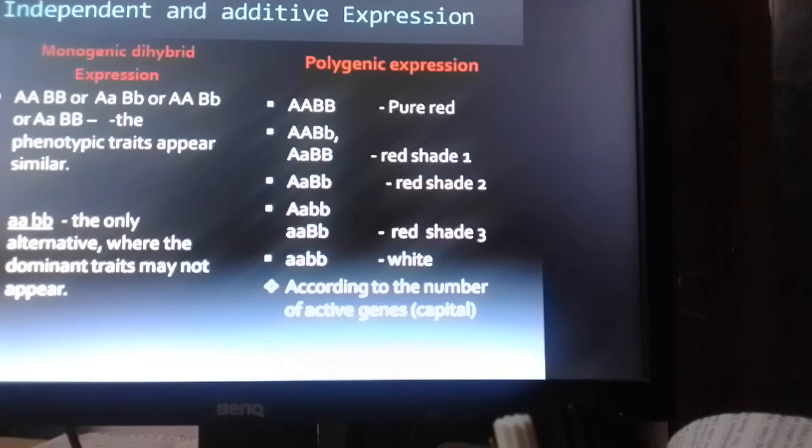So that way there is the possibility for the expression of the character according to the number of alleles which are active and contributing at least a small product for the expression of the character.